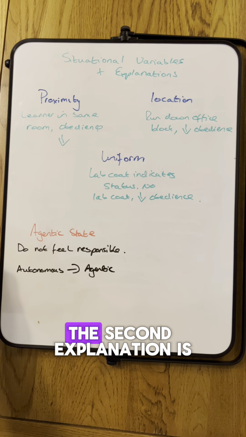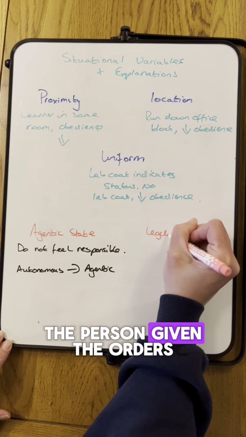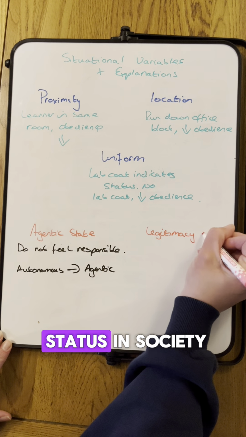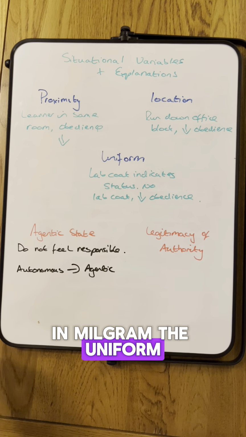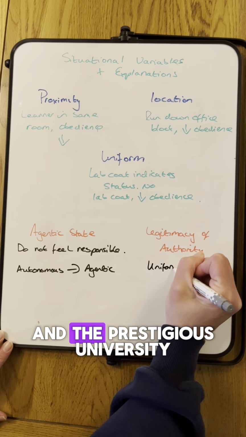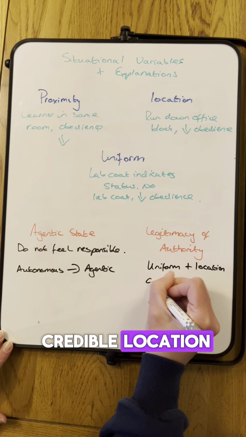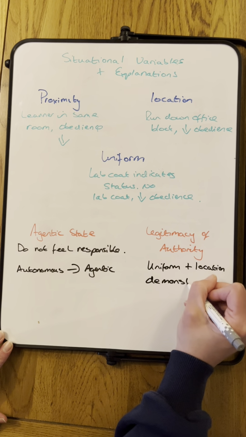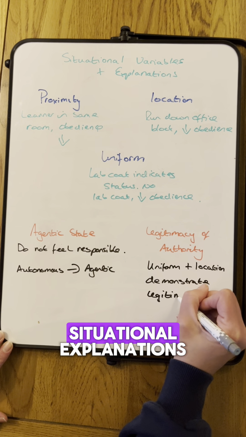The second explanation is legitimacy of authority. People will obey when the person giving the orders seems to have perceived status in society and so authority over what they do. In Milgram, the uniform and location demonstrate legitimate authority. The white lab coat and the prestigious university signify to the participant that this is a credible location and a credible experiment. In the exam, try not to get confused between situational variables and situational explanations.